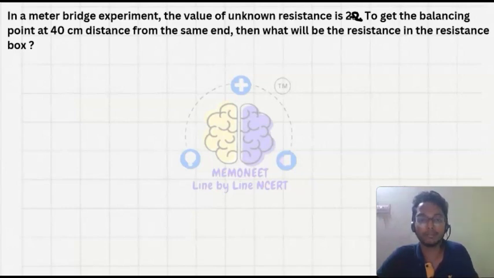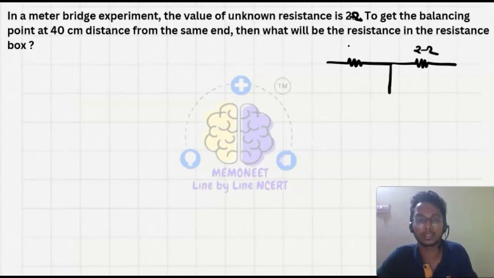Let's say the resistance box has resistance R, and we have 2 ohm as the unknown resistance.